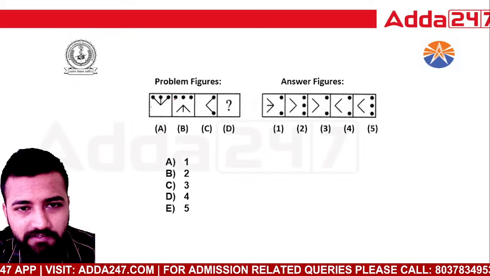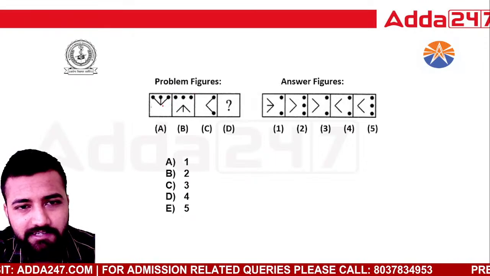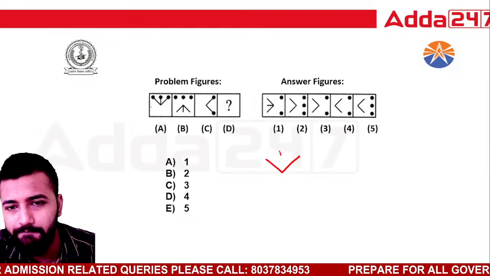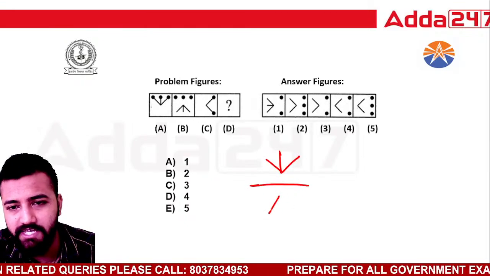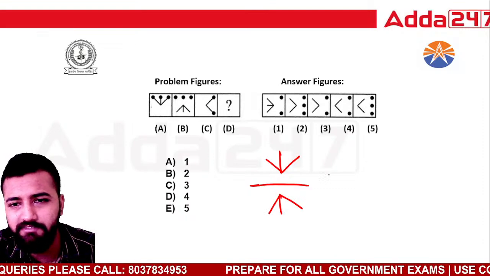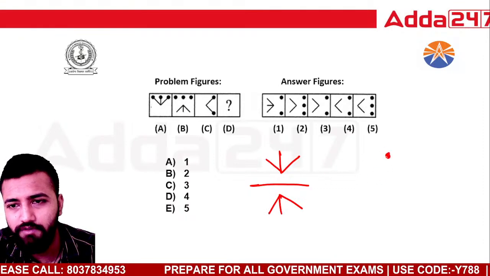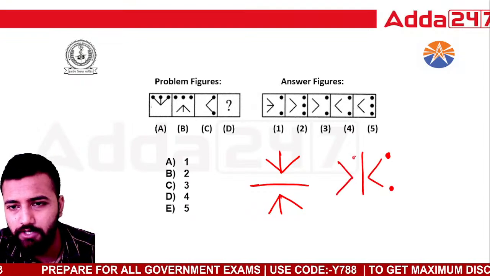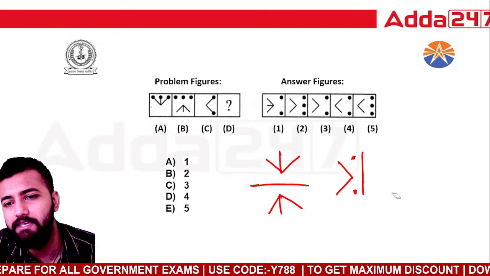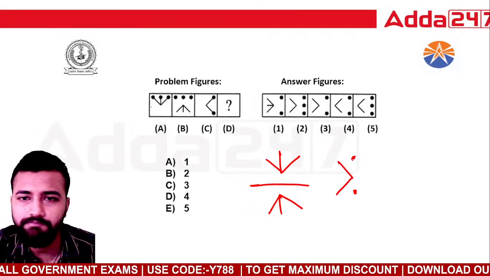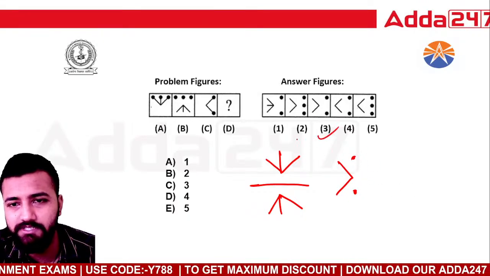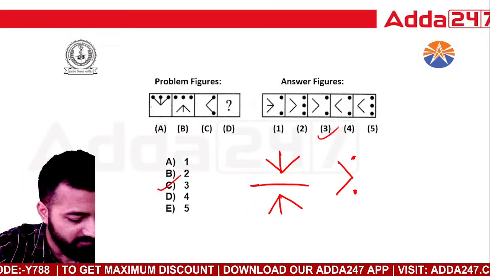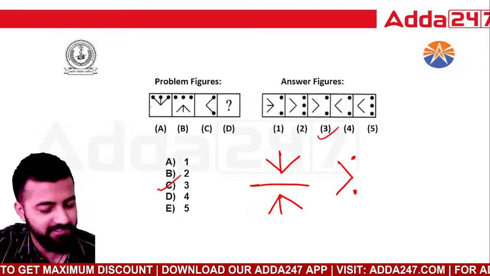So see, the dots are at the same place, just that the lines are inverted. It's like the water image, right? ये line ऐसा है, यहाँ पे एक शीशा लगा दो, ये बन जाएगा वैसा, यहाँ पे भी सेम होगा. So dots will remain at the same place. और ये ऐसा है तो you put a mirror, it will become like this. और ये ऐसा बन जाएगा, है कि नहीं भाई? बताओ, कौन सा ऑप्शन है भाई? ऑप्शन नंबर 3, एब्सोल्युटली करेक्ट.